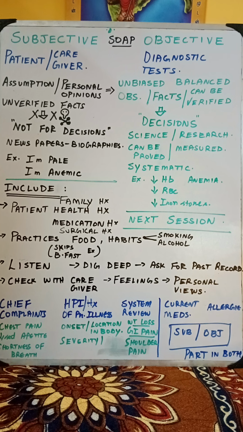So his family history, his health history, his medication history, what practices he follows in terms of food, smoking, alcohol, social habits, listening to him and identifying his feelings, his views, chief complaints, history of present illness, and a general system review. All these things have to be done under subjective. This fairly gives an idea of the belief systems of the patient, as well as his current position, so that with the objective, and when you plan the assessment in future, the subjective will be of some use to you, right?